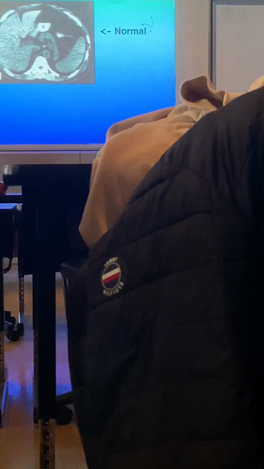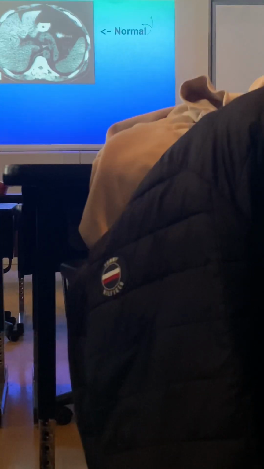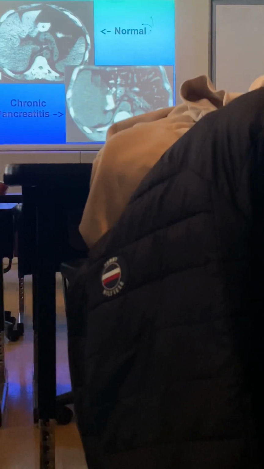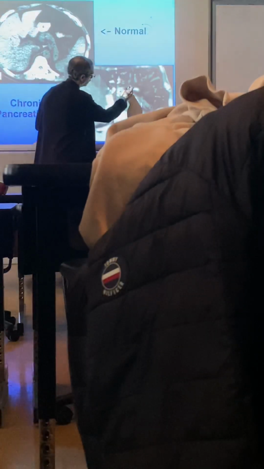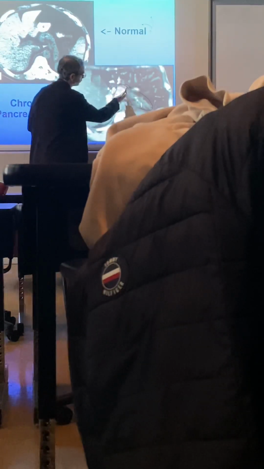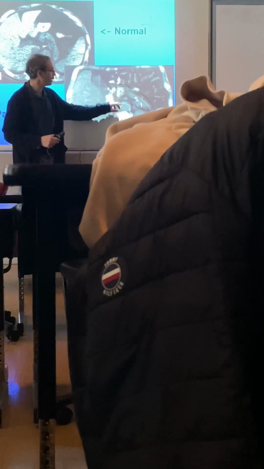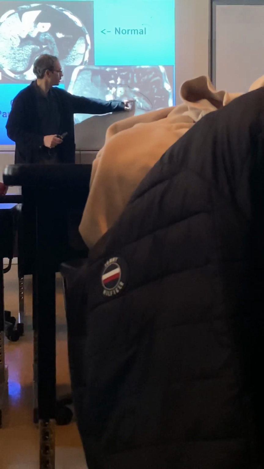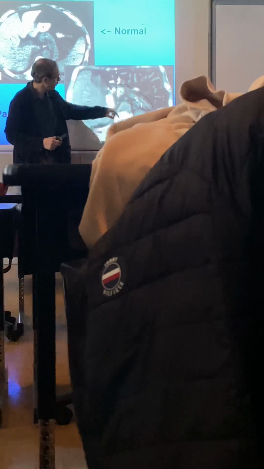So there's the normal pancreas again. Notice its size. Notice the pattern of radiographic texture. If that's normal, look at this pancreas. Got liver over here, there's the pancreas. You can see the head here and the tail. Look at the pattern throughout the pancreas. You see these calcifications here. That's all dystrophic calcifications. Pancreas is shrunken.